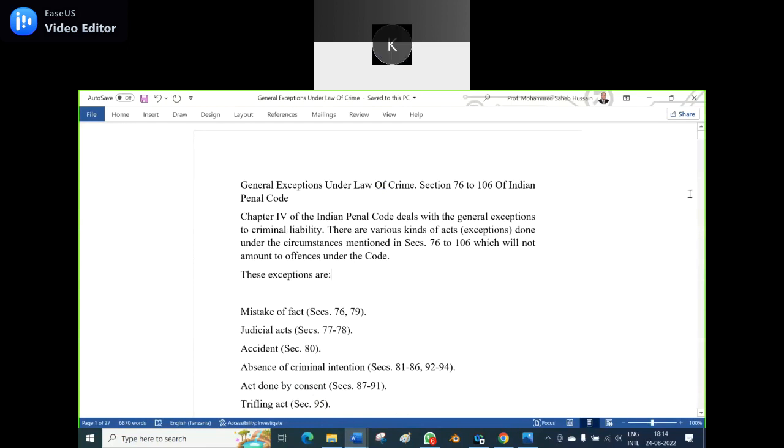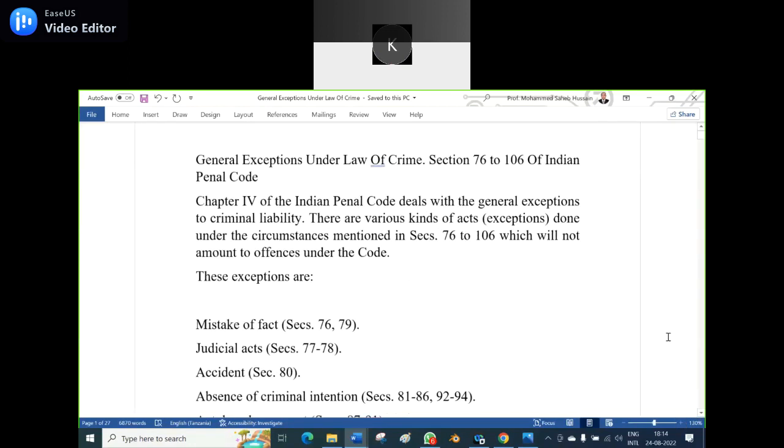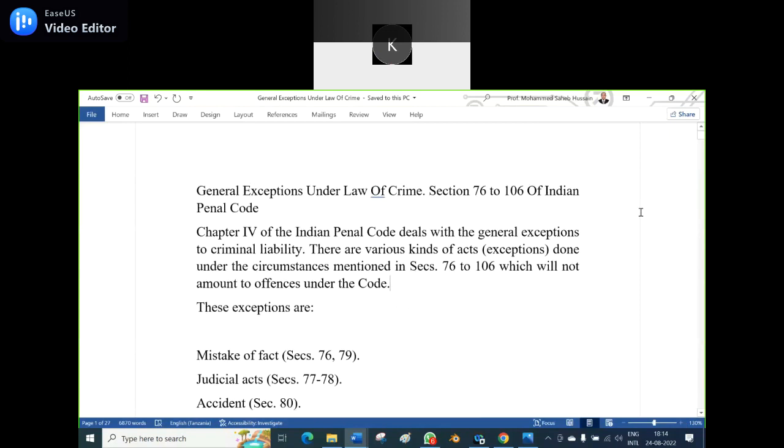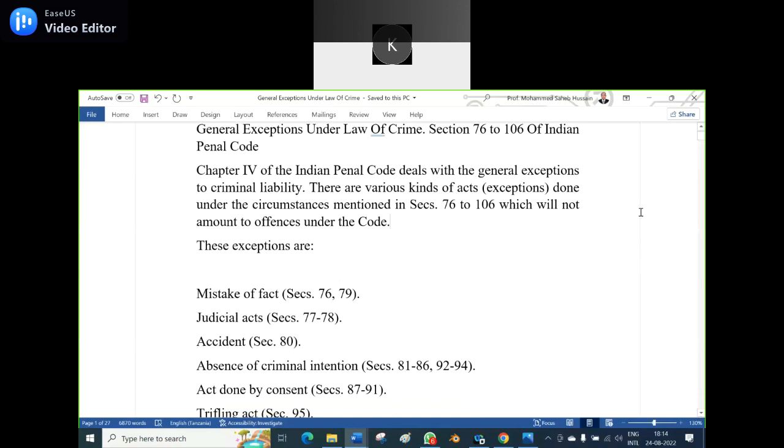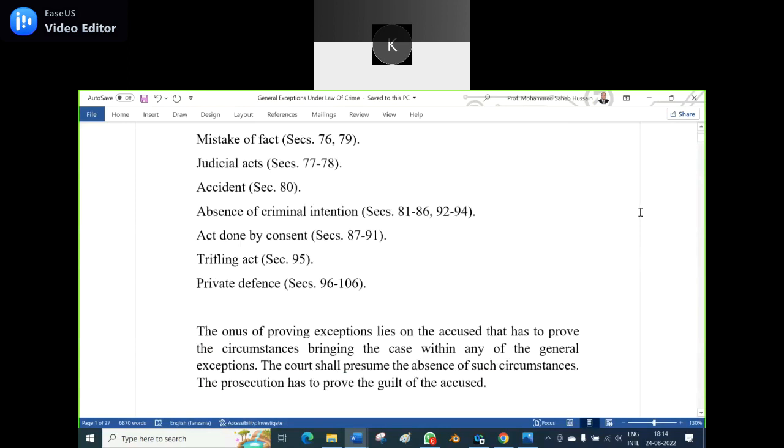Okay, sir. General exceptions under law of crime are from section 76 to 106. Of course, we have already discussed section 106, which is private defense. We can directly go to where? And we shall start from 76.